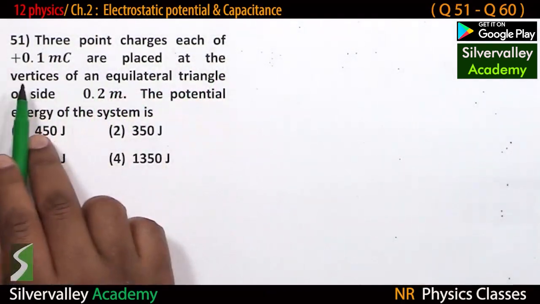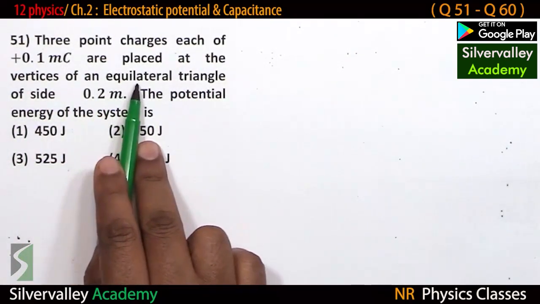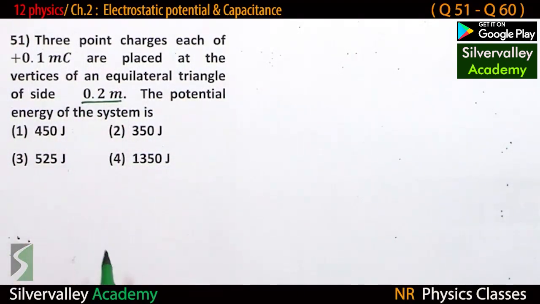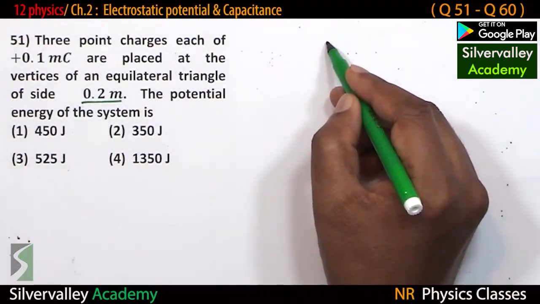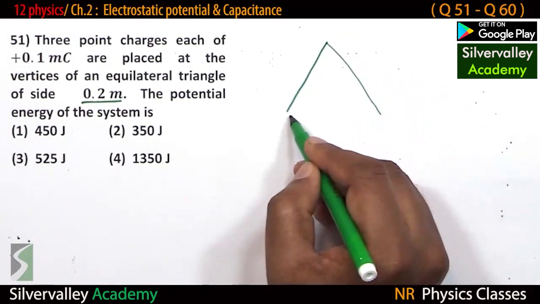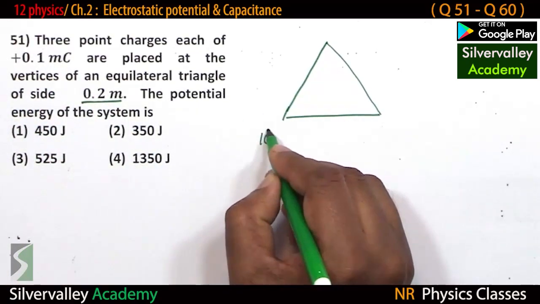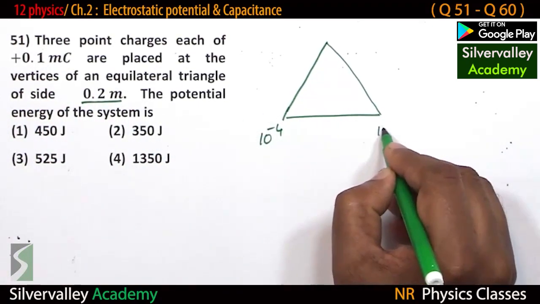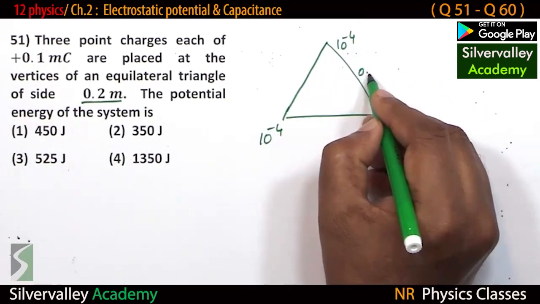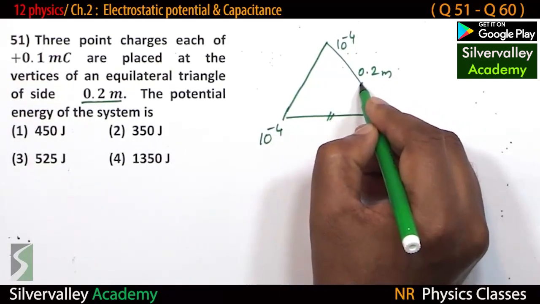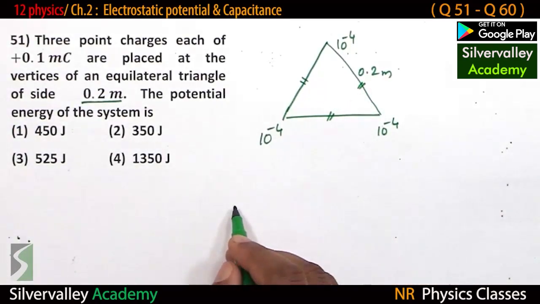Three point charges, each 0.1 millicoulomb, are placed at the vertices of an equilateral triangle of side 0.2 meter. The potential energy of the system. This is the equilateral triangle. 0.1 milli means 10 power minus 4 coulomb. Length of each side is 0.2 meter. Since it is equilateral, all the lengths are equal.